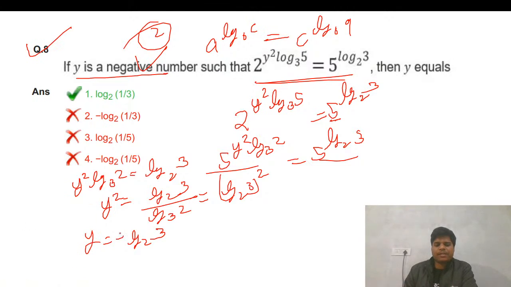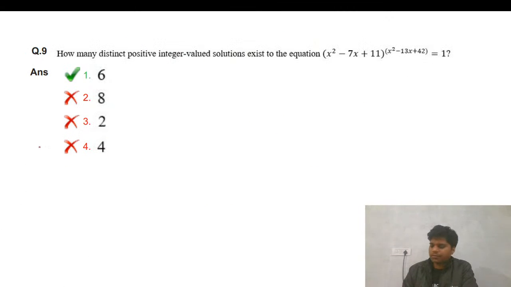So this will be plus minus now. Because we need y negative, y will be minus log 2 3. So minus log 2 3, so log 2 minus will come here, 3 minus 1. So that is the answer. Fine. Let's do the next question.